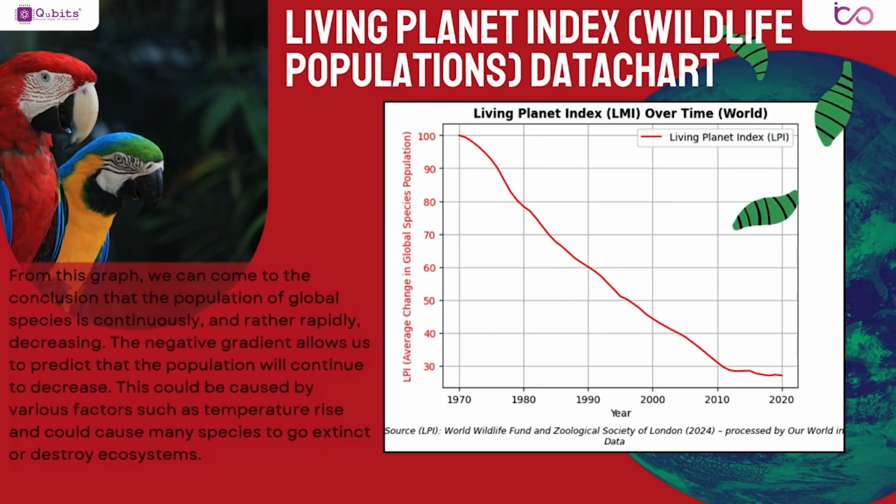This is the data chart that we have created in Google Colab, the Python editor, that showcases the visualization of the Living Planet Index. The steep drop of wildlife population since the 1970s in the world is clearly shown on this graph. After displaying the data chart for global temperature anomalies, the relationship between the two elements will be seen.